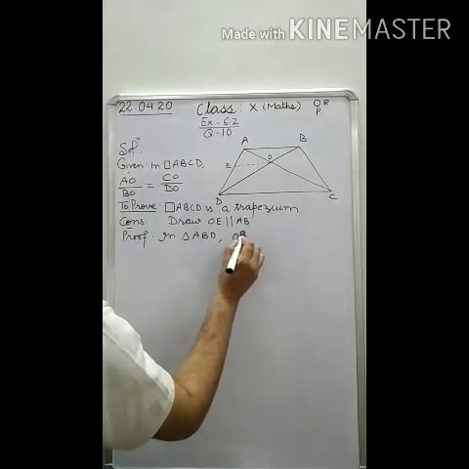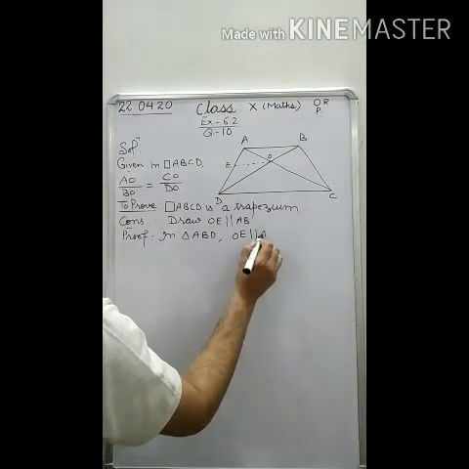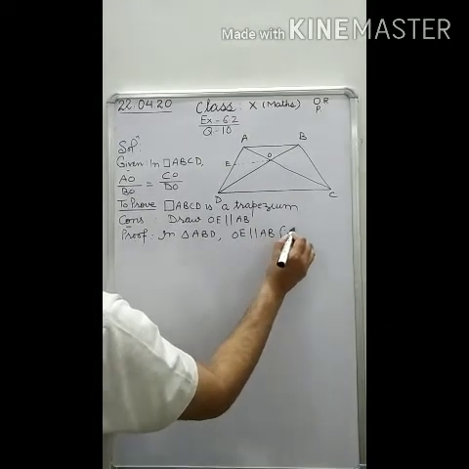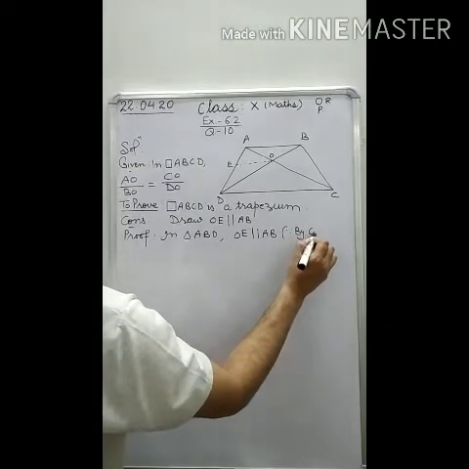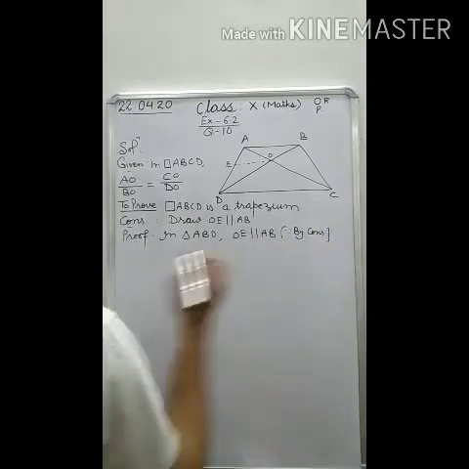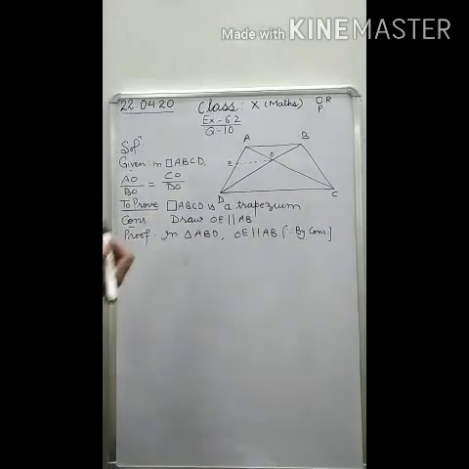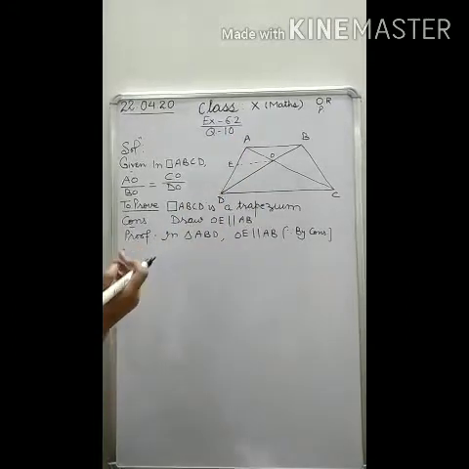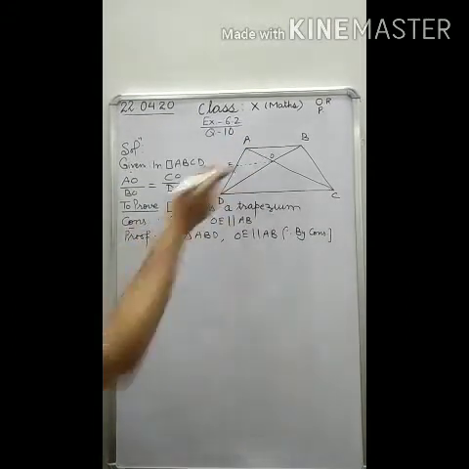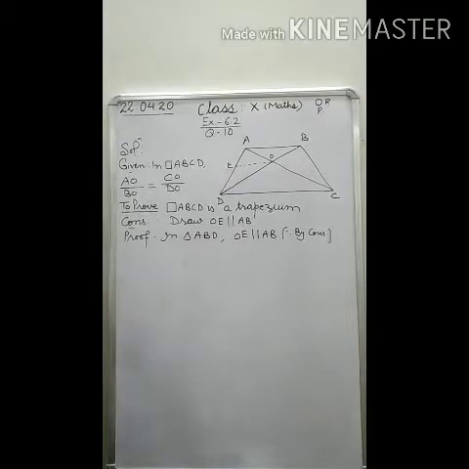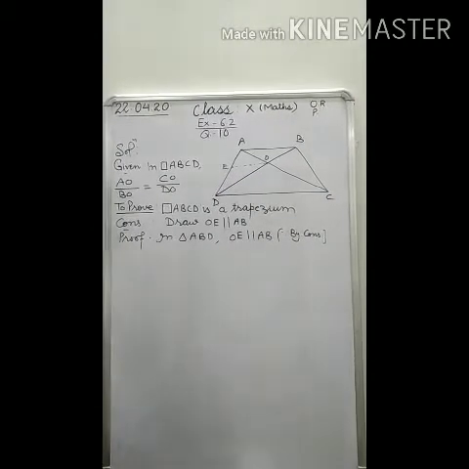OE is parallel to AB. Why is it so? Because it is by construction. And we know that if a line is parallel to one side, then the other two sides will be divided in the same ratio. Why is it so? Because of BPT.